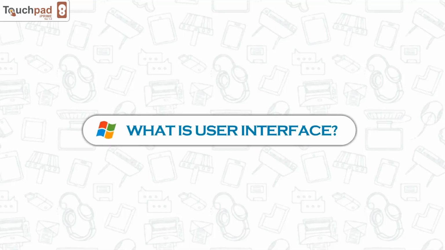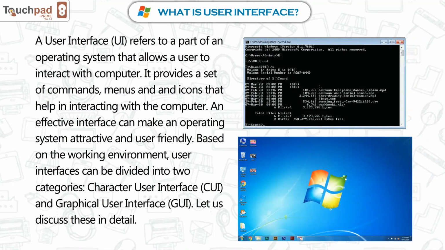What is user interface? A user interface, UI, refers to a part of an operating system that allows a user to interact with the computer. It provides a set of commands, menus, and icons that help in interacting with the computer. An effective interface can make an operating system attractive and user-friendly. Based on the working environment, user interfaces can be divided into two categories: Character User Interface (CUI) and Graphical User Interface (GUI). Let us discuss these in detail.